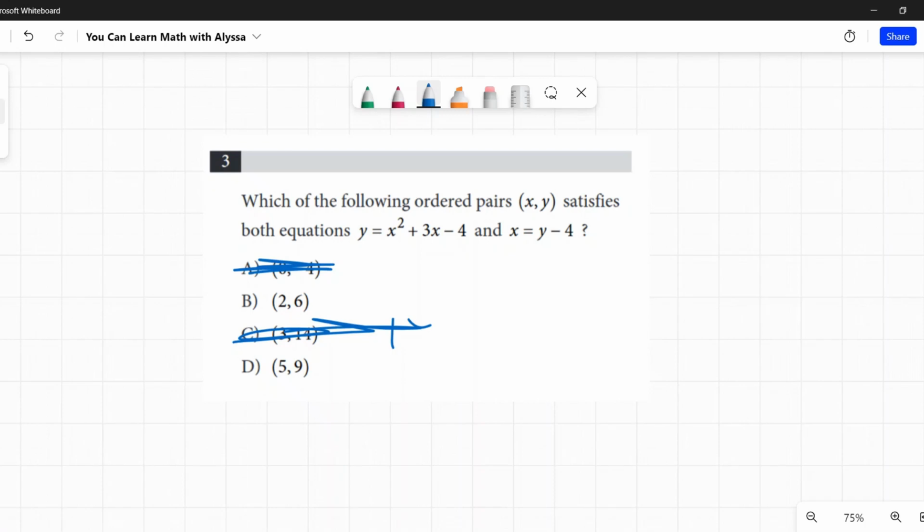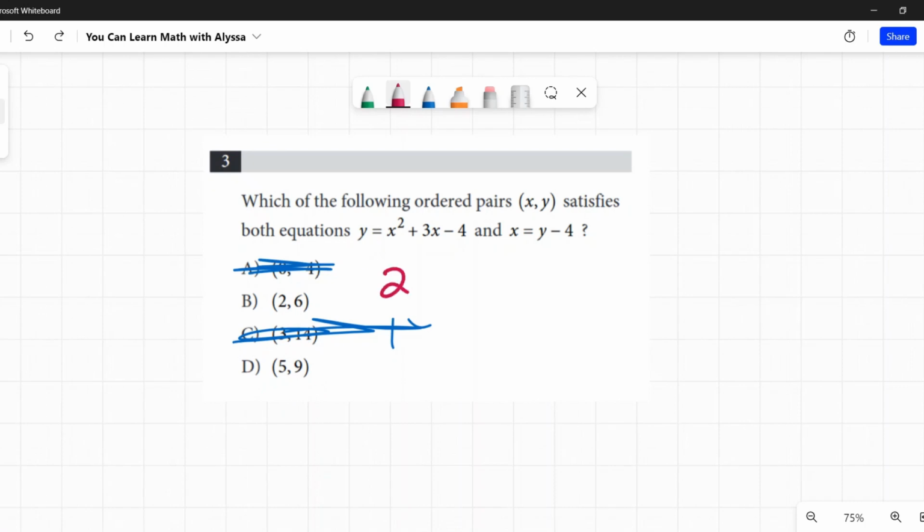That did not take me much time to subtract 4 from those numbers, and that's something you can do pretty quickly in your head. You don't have to write it out. Now I'm down to 2 answers, and that's much easier to plug into this. I'm going to start at the top, 2 and 6. I'm plugging in 2 every time there's an x, also because that's easier to calculate than 5. The math is easier. Again, speed. We want speed here.